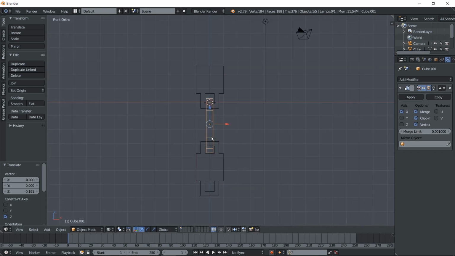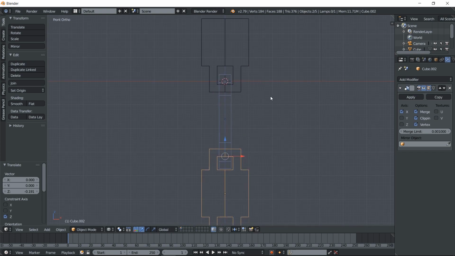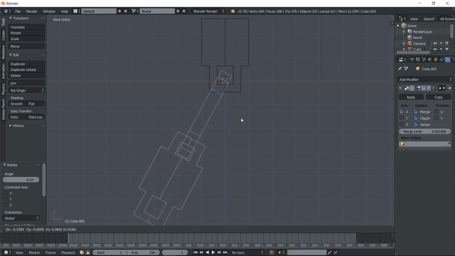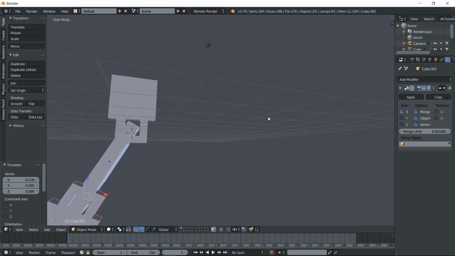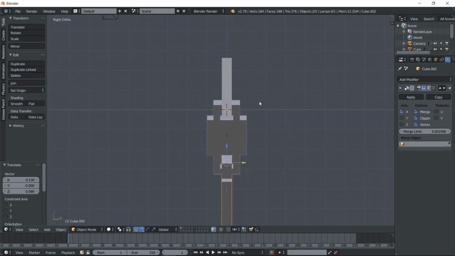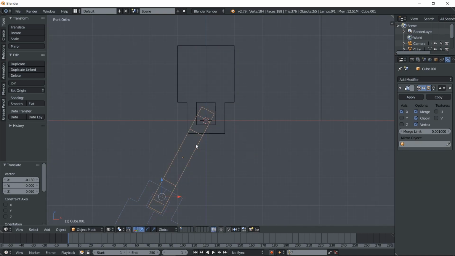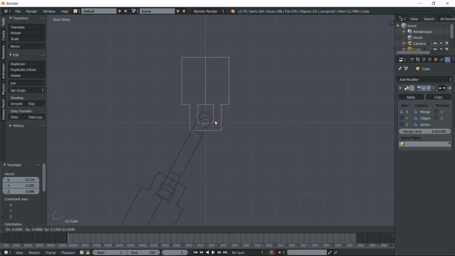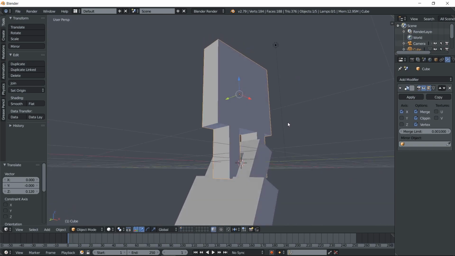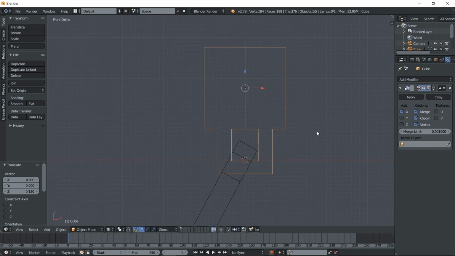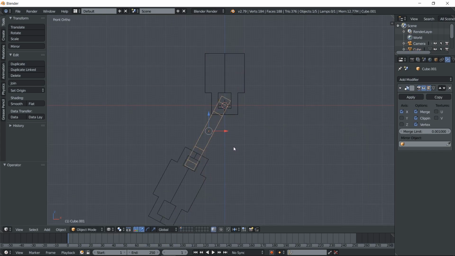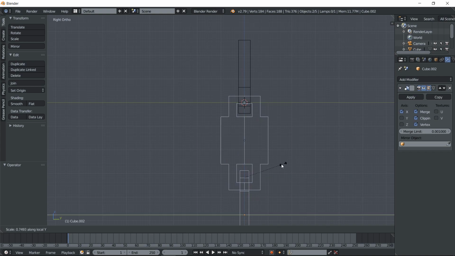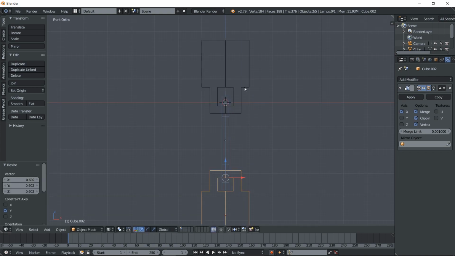Okay, to make it like a chain, I will make it like this. Okay, that's too big. I don't know, but I'm sure this is not right. Okay, I need to press Control Z to undo and make sure to make it slim.